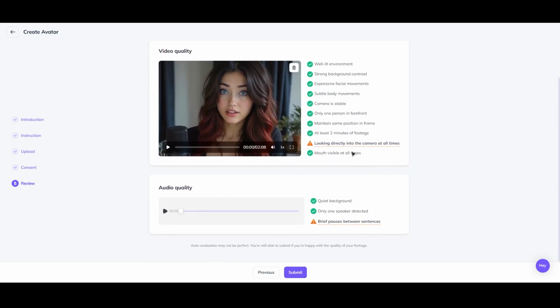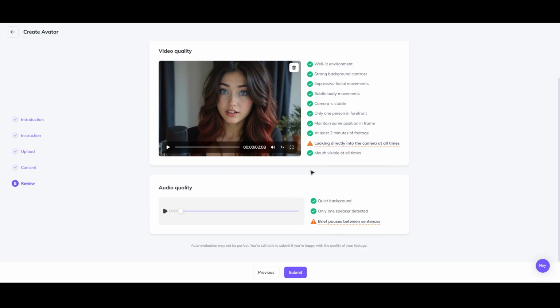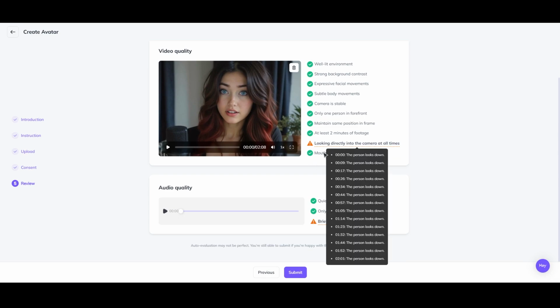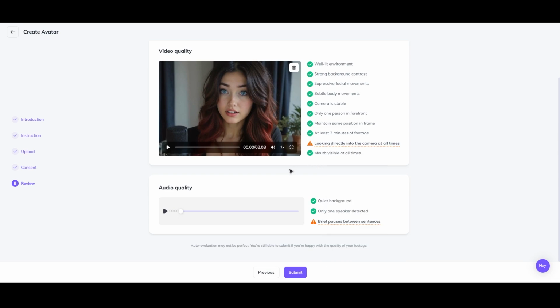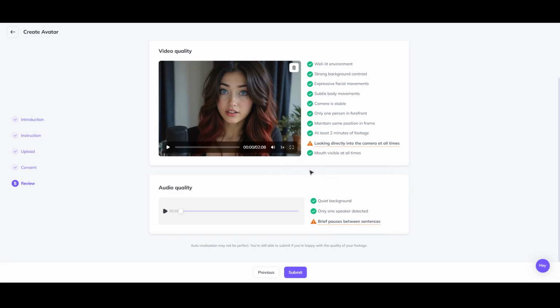And now at this point, you might see a couple of warnings here saying that there's not enough brief pauses or it's not looking into the camera. I found that it actually looks very unnatural if the avatar is staring like a crazy person into the camera the entire time. So I actually prefer when they look away from the camera multiple times throughout. It just looks, you know, much more natural that way in my opinion. So I actually do this on purpose. I don't want my avatar staring into the camera the whole time, but obviously you can do it however it makes sense for your use case.